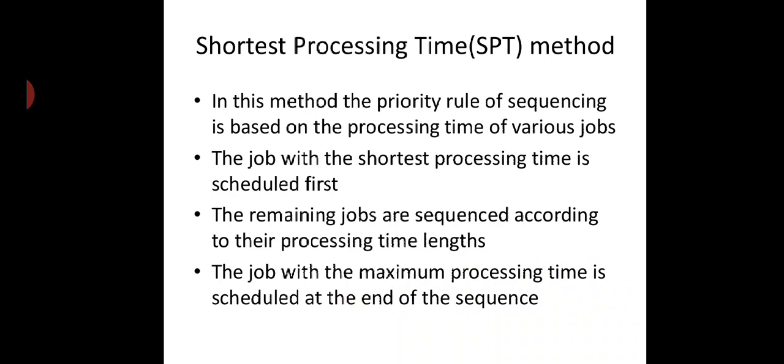For example, there are three jobs: the first job requires only 2 hours, the second job requires 5 days, and the third job requires only 1 hour. So we have to set the third job first. We give priority to the third job because it has the shortest processing time, only 1 hour. The remaining jobs are sequenced according to their processing time length. The job with the maximum processing time is scheduled at the end of the sequence. Are you able to understand?